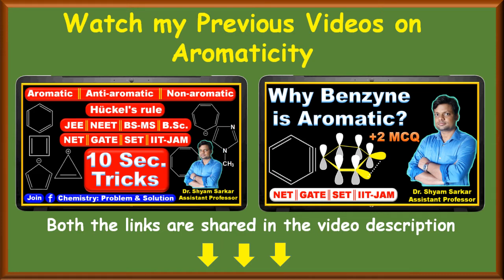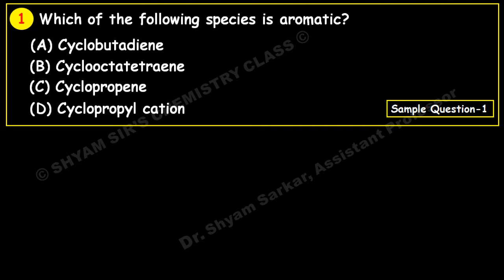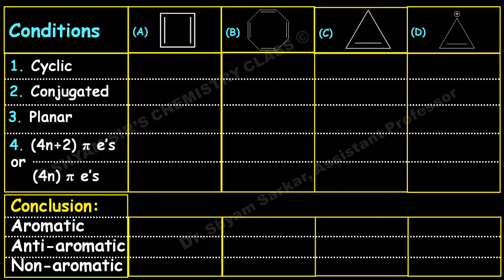Okay, now let's come to the question answer discussion session. First question, we start with a very simple example. This is a sample question. See here, which of the following species is aromatic? So 4 species are given. As I showed in the earlier video, a similar chart I will show for the 4 molecules. These 4 conditions should be fulfilled, then only we can say which category these compounds belong to: aromatic, anti-aromatic, or non-aromatic. So let's go one by one with the first one.